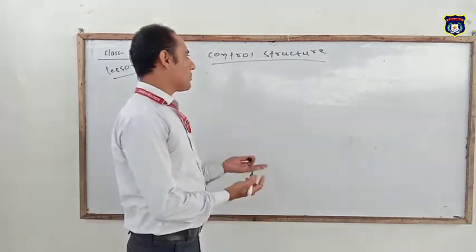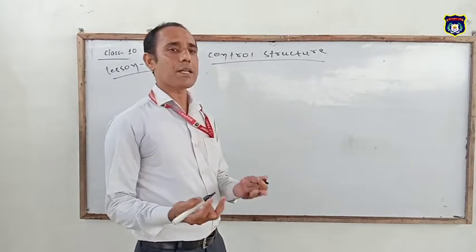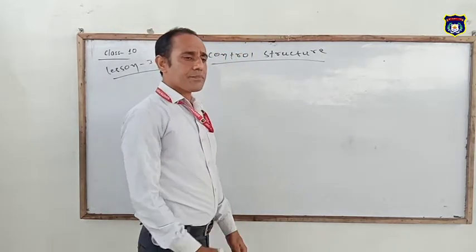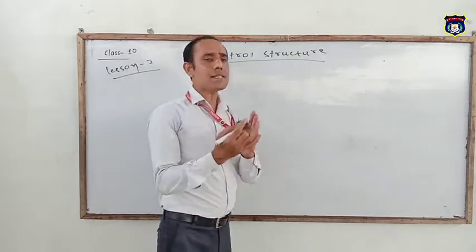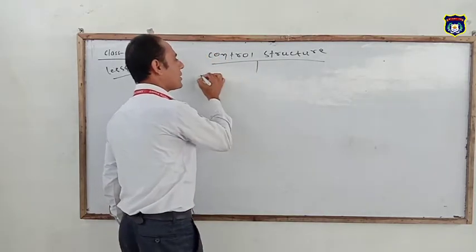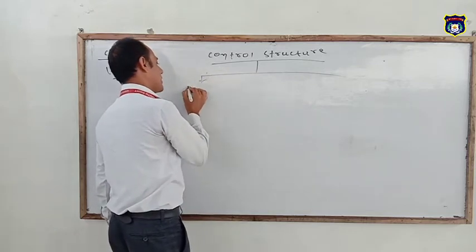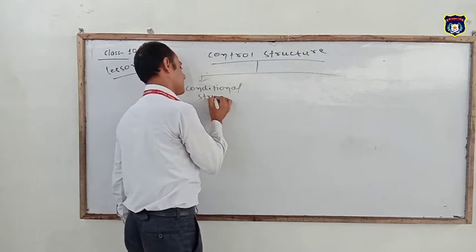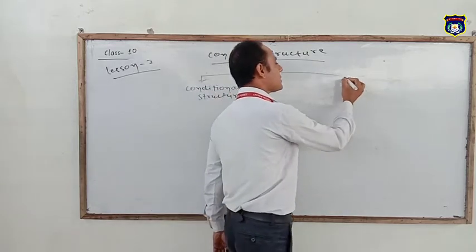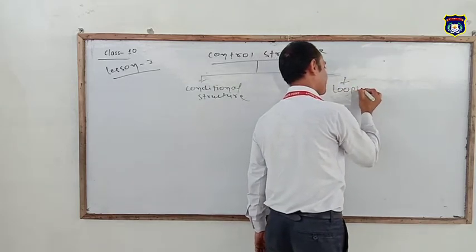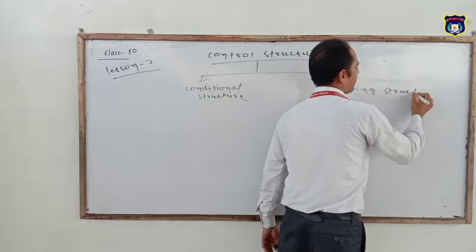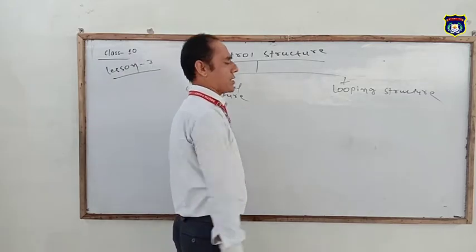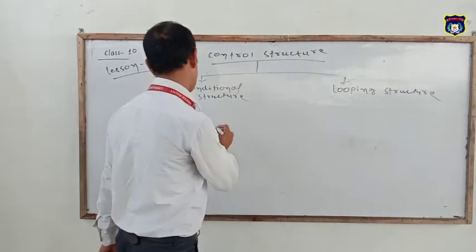When we work in QBasic programming, we use the if statement, if else statement, and different types of looping statements. These are the structures. And control means maintaining the statements by using a condition. All the control structures can be classified into two categories: one is the conditional structure, and the other is the looping structure. When you work in a programming language, you must know about the conditional structure and the looping structure. These are the basic statements of QBasic programming.